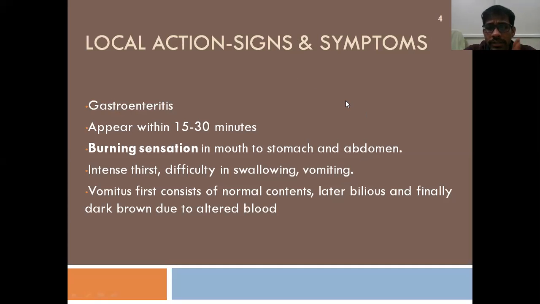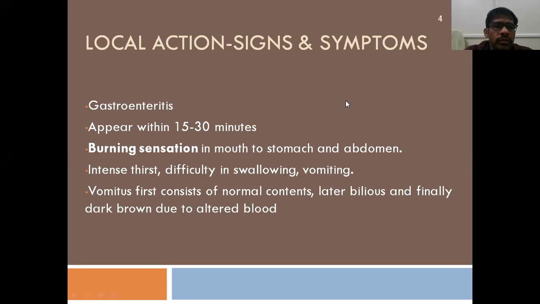They are local symptoms, where they come in contact, and appear within 15 to 30 minutes. Most commonly, these irritant poisons can cause irritation wherever they come in contact, right? They can cause irritation in the eyes. When they come in contact with the skin, they also can cause irritation. When they come in contact with the mouth, they will cause irritation of the mouth. And when they enter the GIT, they will cause irritation in the upper GIT, right?